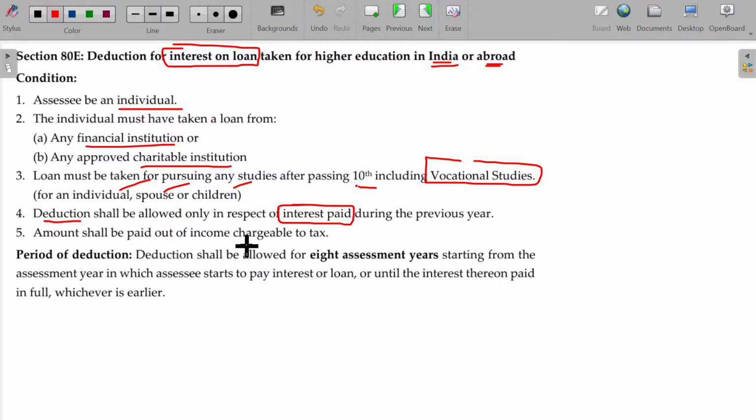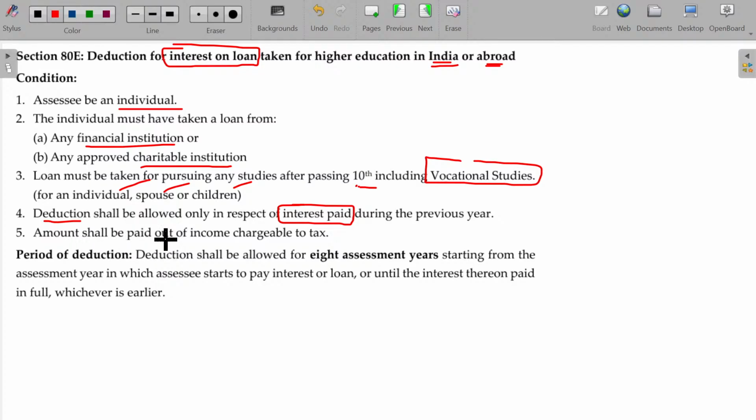So, interest paid. If you borrow the loan for the first year of your study, and the course is 3 or 4 years, you don't need to repay that loan for 4 years. Even after 4 years, a 1 or 2 year gestation period may be given. So once you get employment, you start paying the amount. Only from the date when you start paying can you claim the deduction, not during the waiting period. Is that okay?